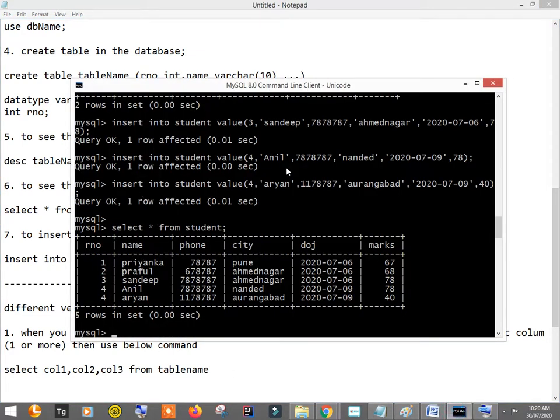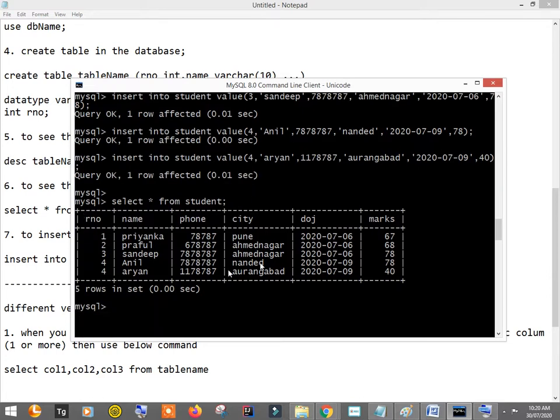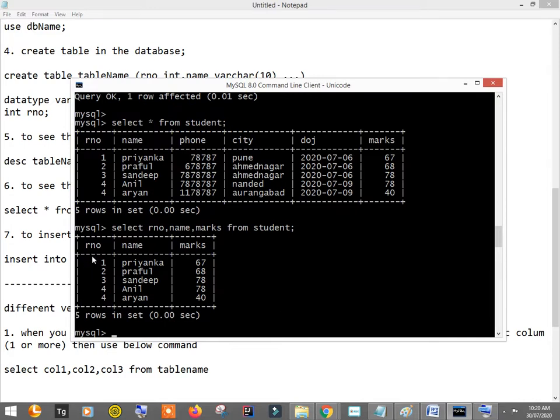Okay, so let's try this. What I'll do is I'll just pick up the roll number, name and marks. Okay, so let me just print the roll number, name and marks. So I'll say like this: select RNO. You have to type exactly the same name. Select RNO, then name, then marks from what? Student, semicolon. You see, only those specific columns we have got, right? So this is one thing.